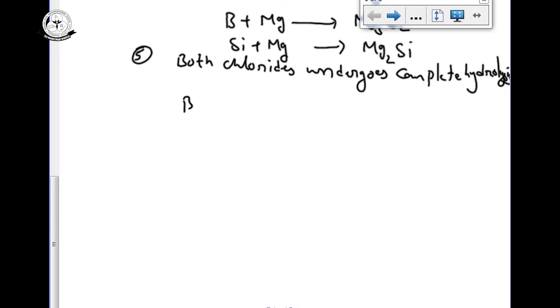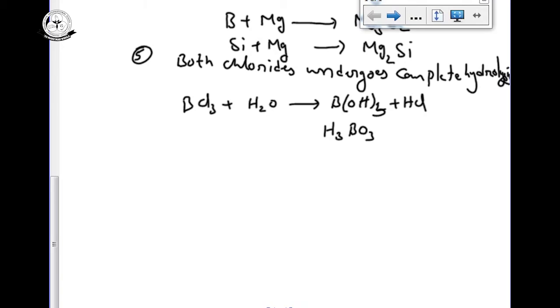See, already last class we discussed boron BF3 can undergo partial hydrolysis, but BCl3, BBr3 and BI3 can undergo complete hydrolysis. So boron chloride on hydrolysis gives the corresponding boron hydroxide plus HCl. Already I told you boron hydroxide is not a base, it's an acid, that is orthoboric acid H3BO3.